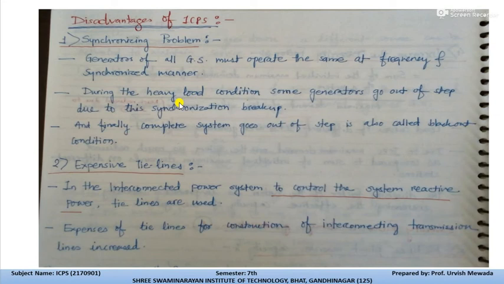Now whenever any problem occurs, what happens? Your unit is isolated from the grid interconnected power system, and suppose you want to reconnect that generating station into the grid, then you will face a synchronizing problem.